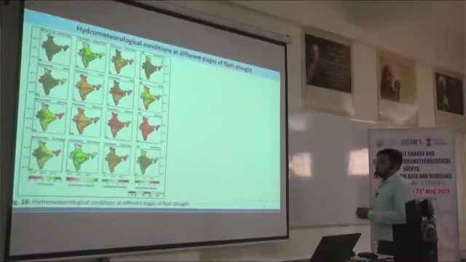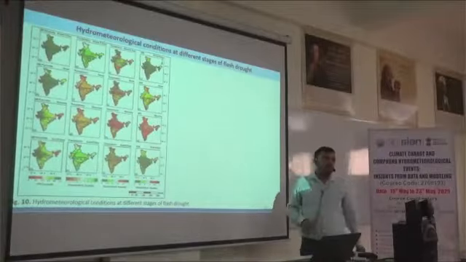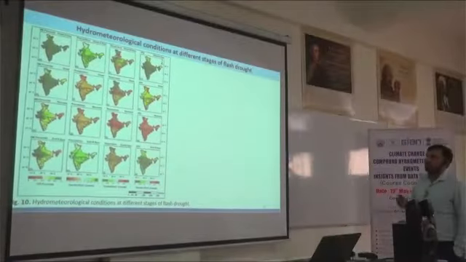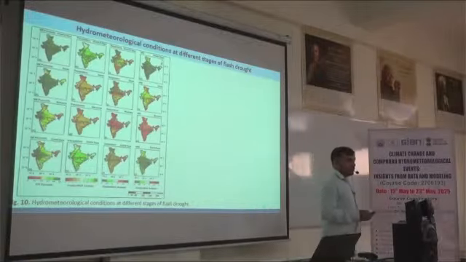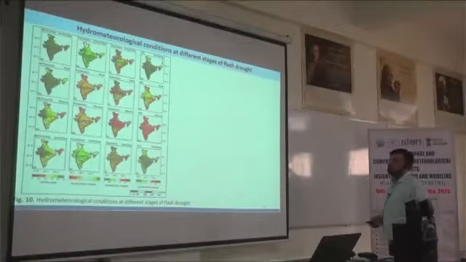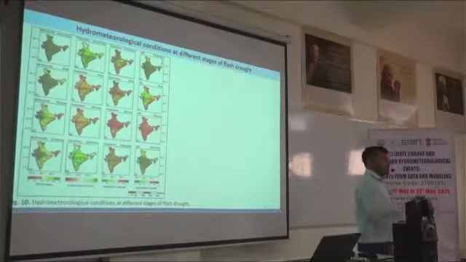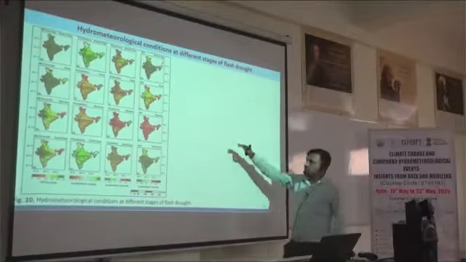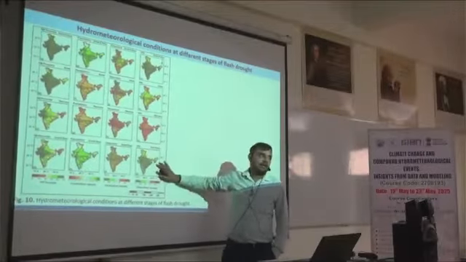So we know that we have to define the variables. Here we have taken four variables. The first one is soil moisture, the second is precipitation, the third is temperature, and the fourth one is vapor pressure deficit. And we have defined stages of flash drought. The first is before onset, meaning before the flash drought occurs or starts. The second and third are the onset and recovery conditions, during the flash drought, and then after the flash drought.